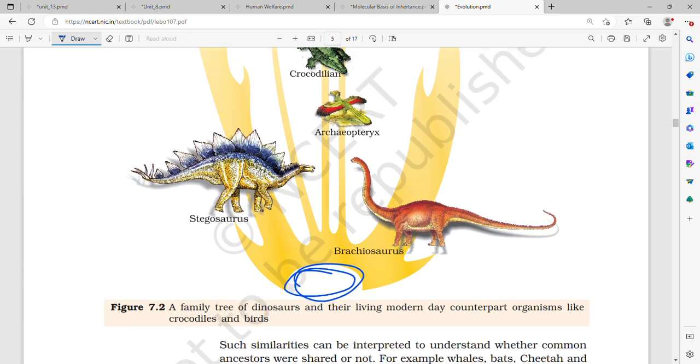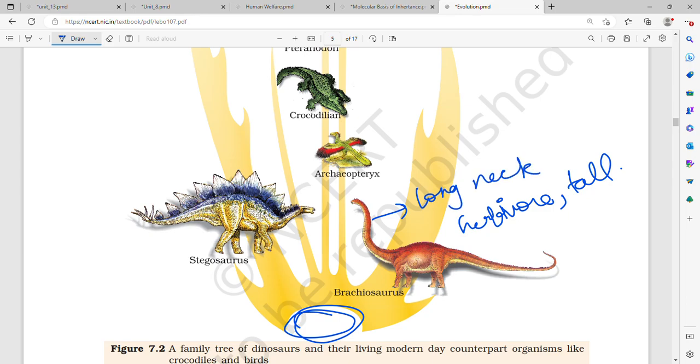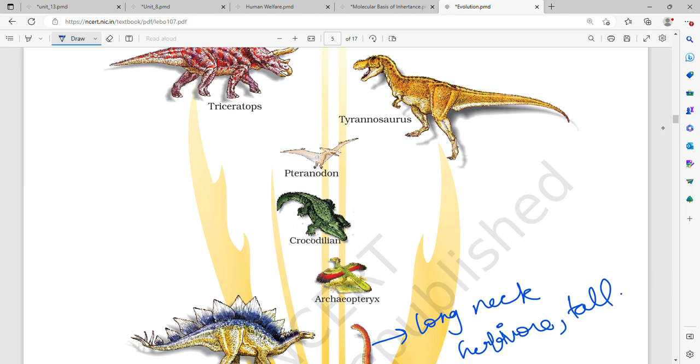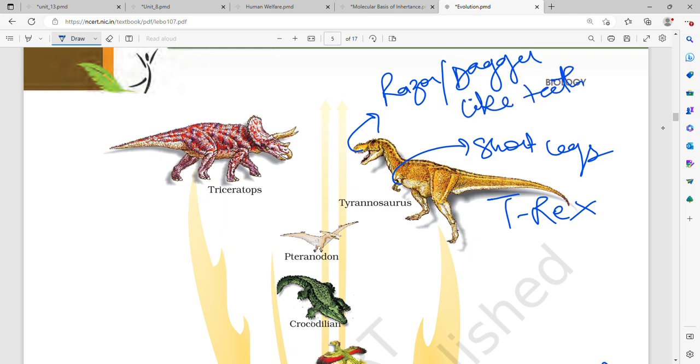Brachiosaurus was a herbivore and was very tall, with a very long neck. It was not meat-eating. Then Tyrannosaurus, or T-Rex, had short legs and razor-sharp, dagger-like teeth, and it was very dangerous.